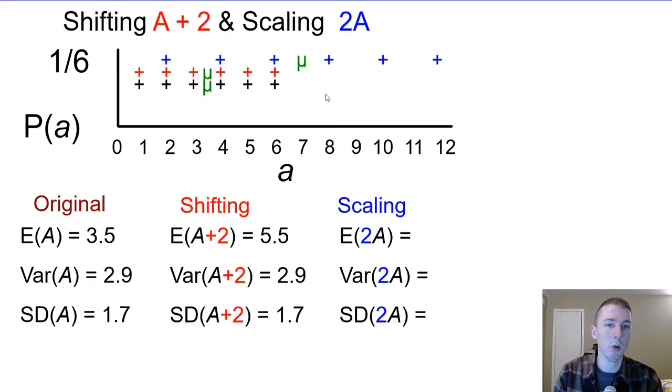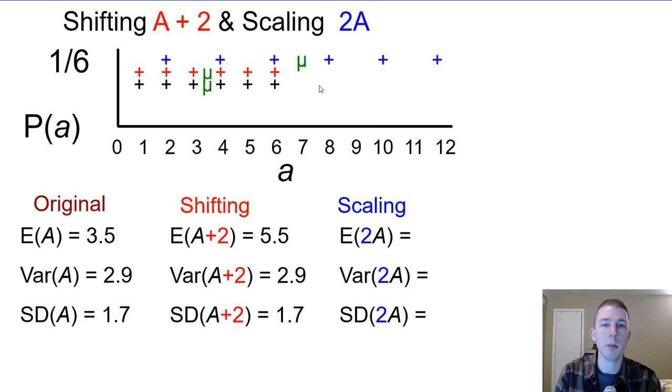All right, so what about scaling? So let's say you roll a dice, and whatever outcome you get, whether it's 1 through 6, we double that outcome. So now our lowest value is a 2, the highest value is a 12, and all the possible outcomes we would have would be the even numbers, right? So it could be 2, 4, 6, 8, 10, or 12. Because we're doubling it, none of them could be odd. So the numbers 1 through 6 now turned into 2 through 12. So that's the scaling, which is in blue here.